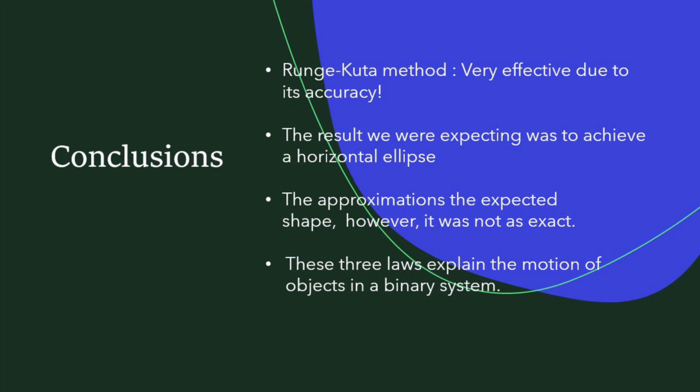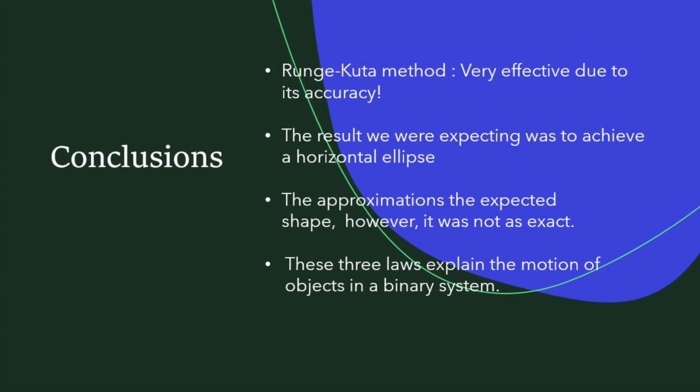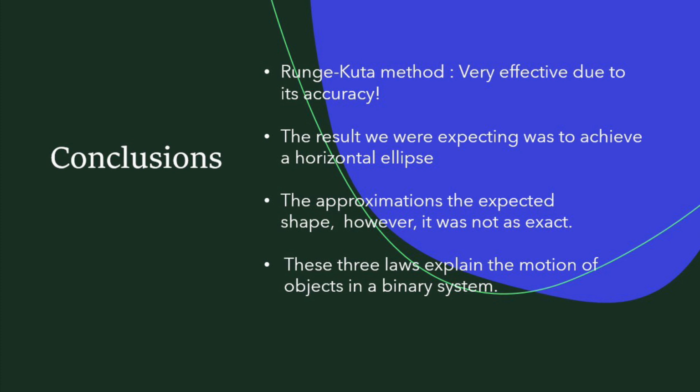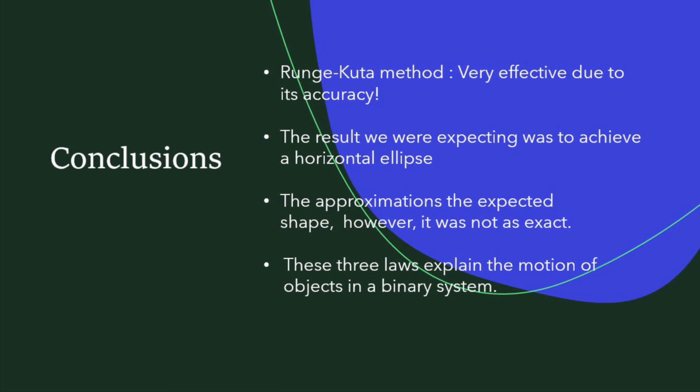In conclusion, we can summarize Kepler's laws of planetary motion as the following. The first law tells us that planets move in elliptical orbits around the Sun, with the Sun at one focus. The second law tells us that the area per unit time traveled by a radius vector from the Sun to a planet will be constant, and the third law says that the square of the period of a planet will be proportional to the cube of the major axis of the orbit of a planet. These three laws together neatly explain the motion of objects in a binary system, an explanation that was, in its time, entirely revolutionary and is relevant even to this day.